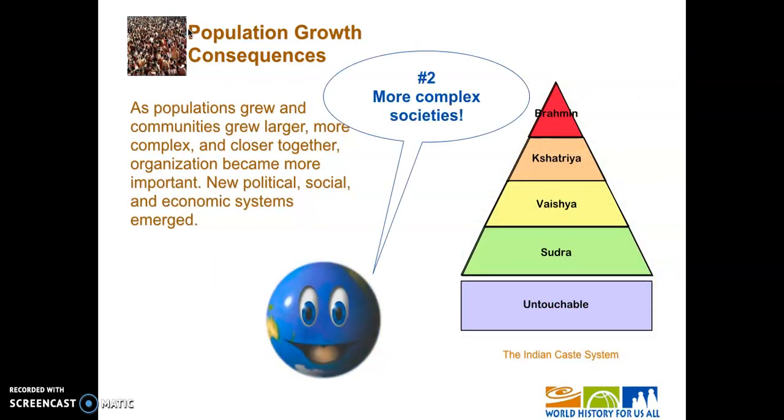Another element to the consequences is that complex societies, which we talked about in our last unit, the rise of civilization, suddenly become more complex, right? The empires that are going to take hold during this time period are massive in scale. And next lesson, we'll talk about just how big they are in comparison to the United States. But just know they're big.